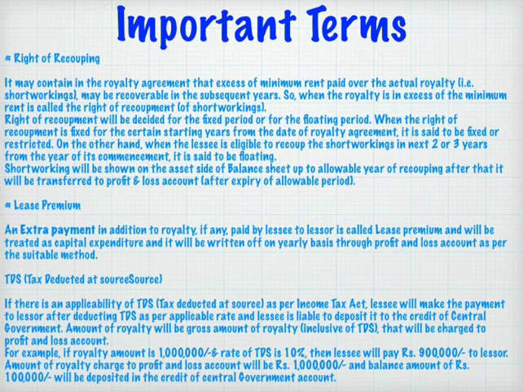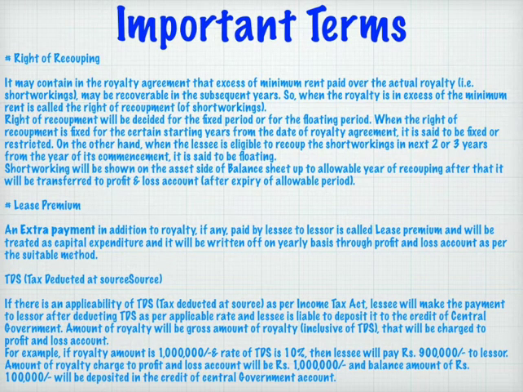If the royalty amount is 10 lakh and the rate of TDS is 10%, then the lessee will pay 9 lakh to the lessor, and the balance amount of 1 lakh rupees will be deposited to the credit of the central government.